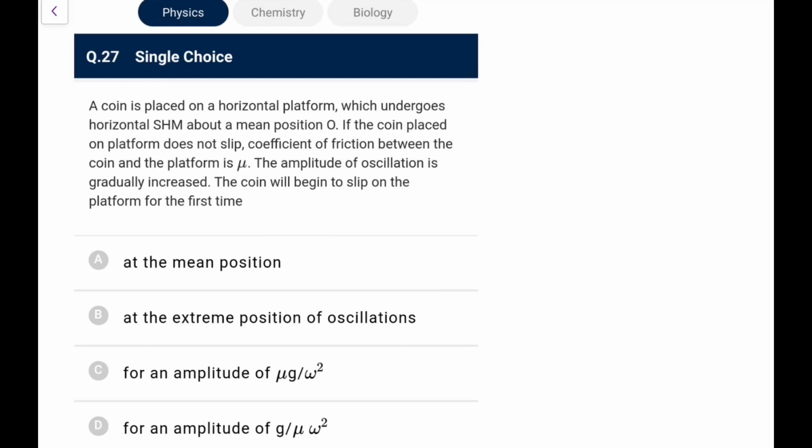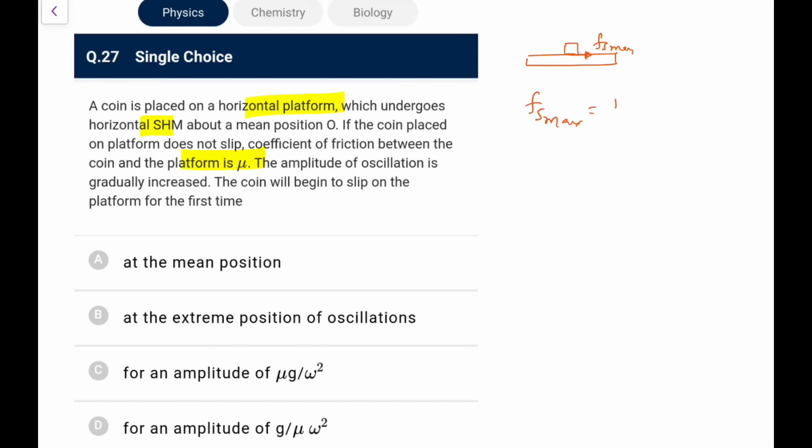A coin is placed on a horizontal platform which undergoes a horizontal SHM about a mean position O. If the coin on the platform doesn't slip, coefficient of friction between the coin and platform is mu, the amplitude of oscillation is gradually increased, the coin will begin to slip. So for the coin to slip, because it is undergoing horizontal motion, the accelerations would be horizontal. So the maximum acceleration to remain static, that is Fs max, either here or here.